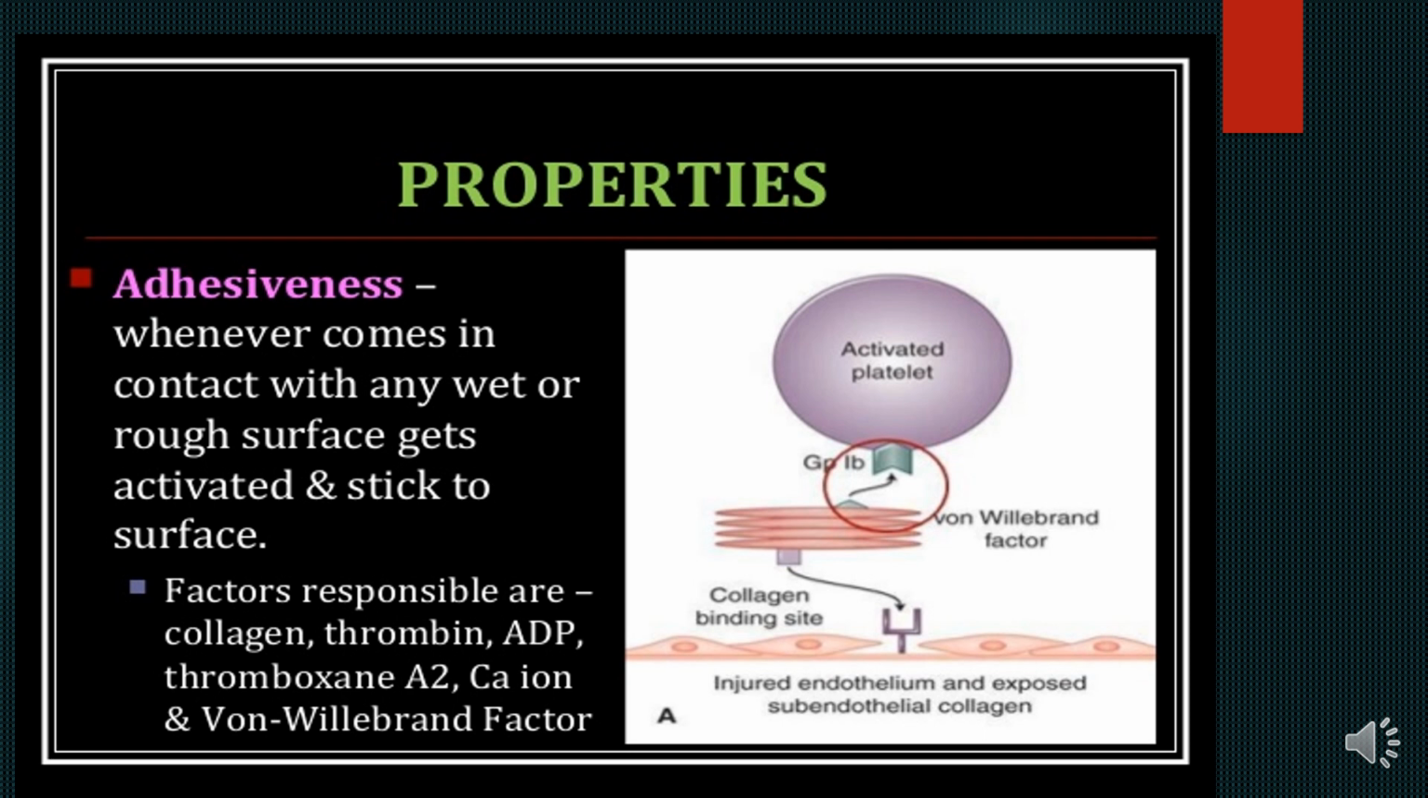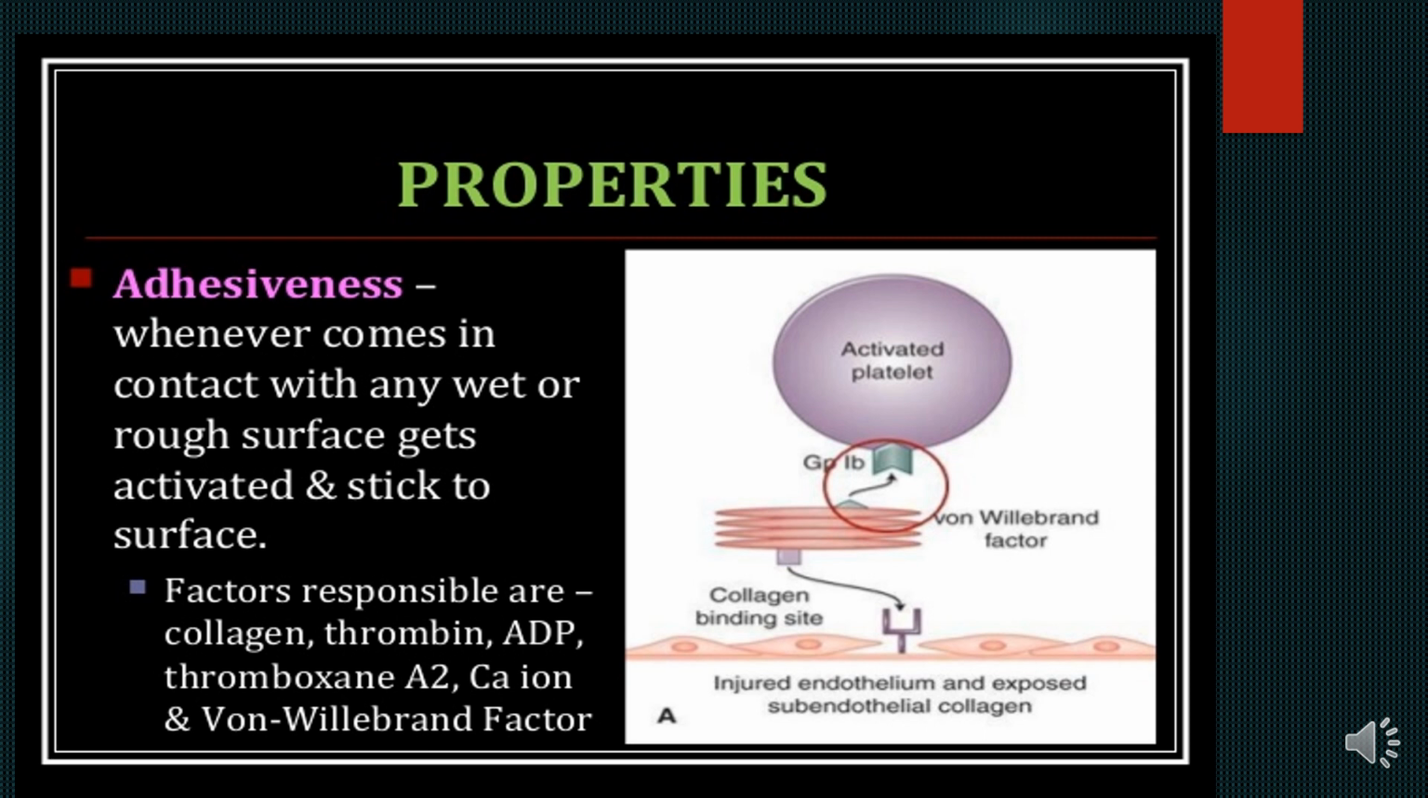So what are the properties of the platelets? One is adhesiveness. Whenever a platelet comes in contact with any wet or rough surface, it gets activated and sticks to the surface. Factors responsible are collagen, thrombin, ADP, thromboxane A2, calcium and von Willebrand factor. Platelets cannot stick to any surface unless it is conducive, and that conducive environment is a wet or rough surface, which promotes the formation of clot.